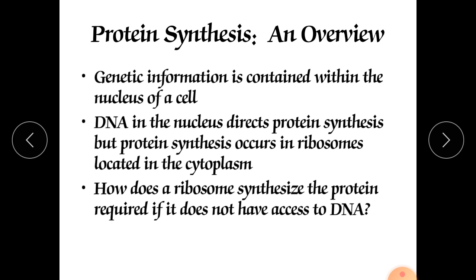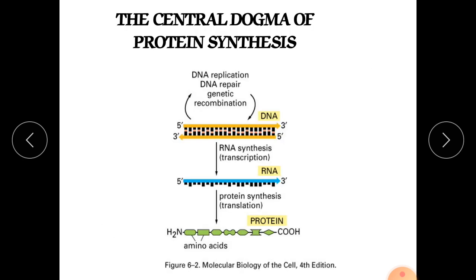How does a ribosome synthesize the required protein if it does not have access to DNA? The central dogma of protein synthesis: how does it occur? DNA replication, as we already discussed, is when one original double-stranded DNA produces two identical strands.